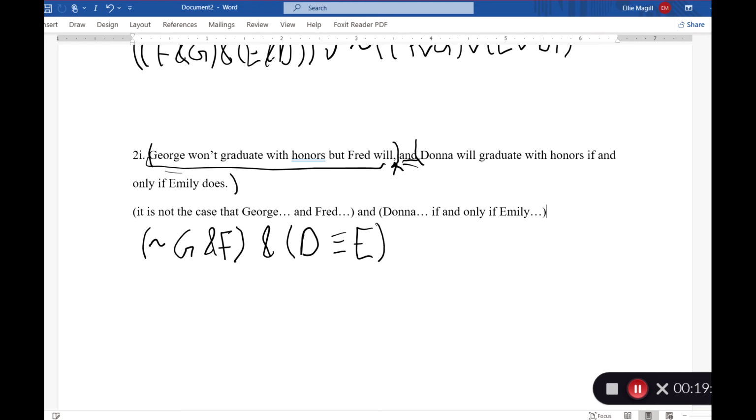Emily graduates with honors. So here again, it's the only one not inside parentheses. We've made it clear in our symbolization that that "and" is our main connective, and that the biconditional statement on the right is one of those conjuncts, and that conjunction statement on the left is one of those conjuncts. And then, of course, we have the negation here that only modifies the atomic sentence right next to it, and we don't need to add extra parentheses around that because of the common practice to drop extra parentheses around the outside of negations.